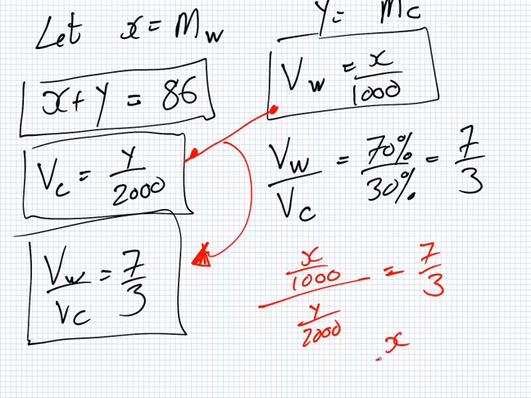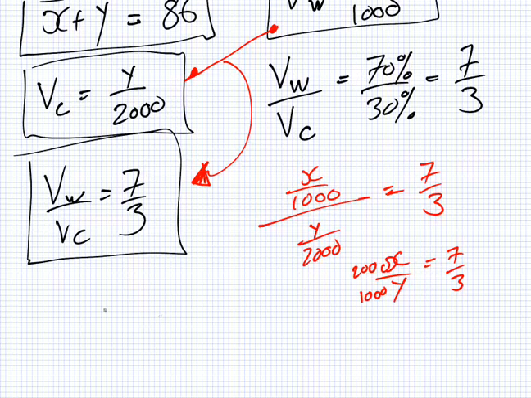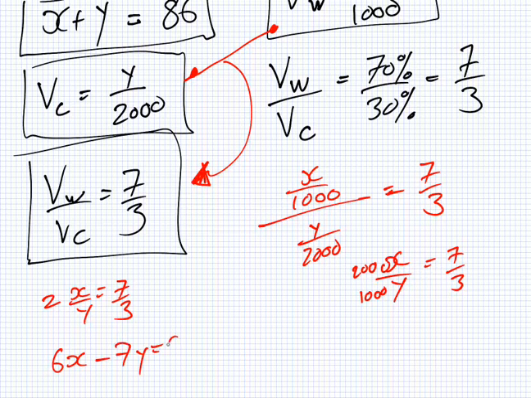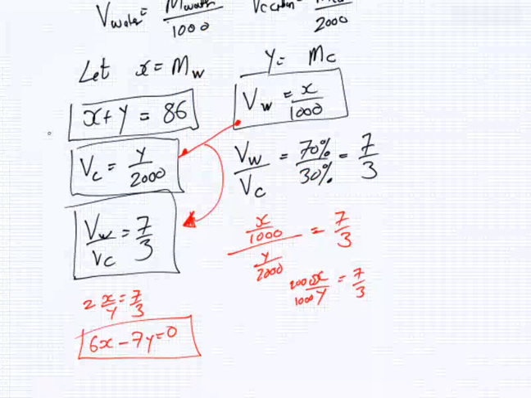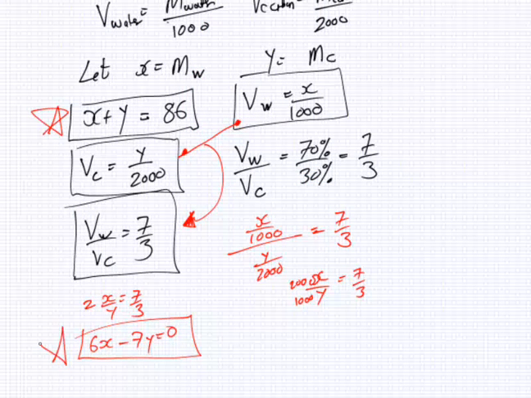Okay. Now we know what the total mass is. So what I could do is I could say let X equal the mass of the water and Y equal the mass of the carbon. So what is X plus Y? It should be 86. So that is one equation. You also know that V water equals X over 1,000.